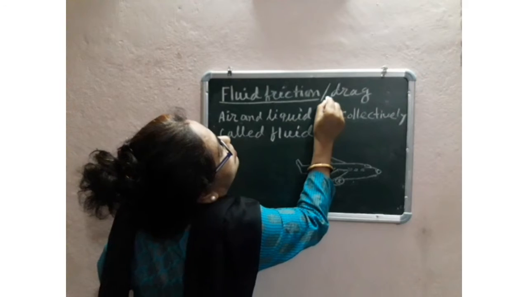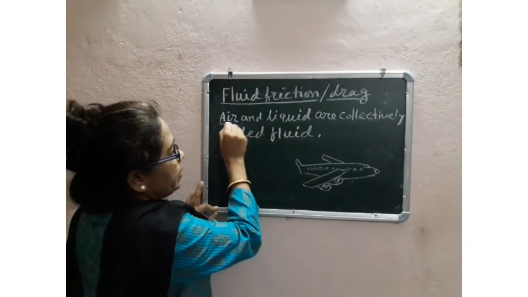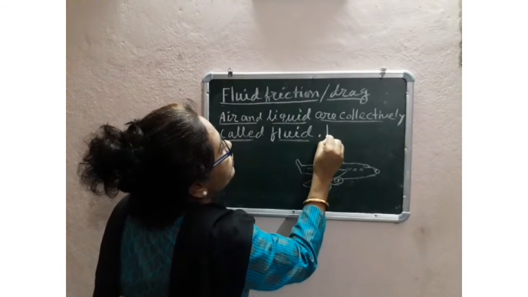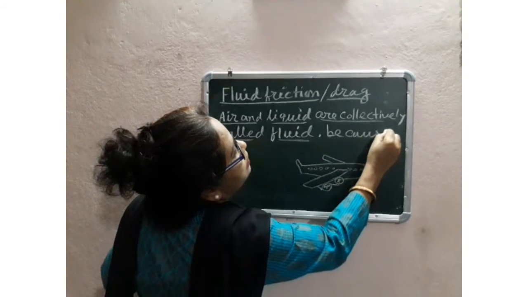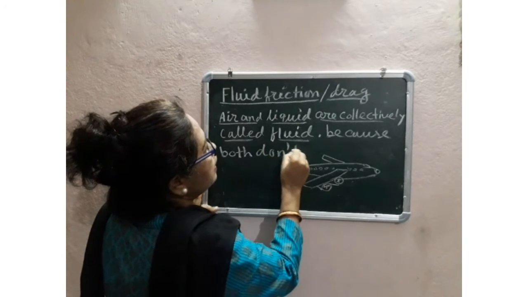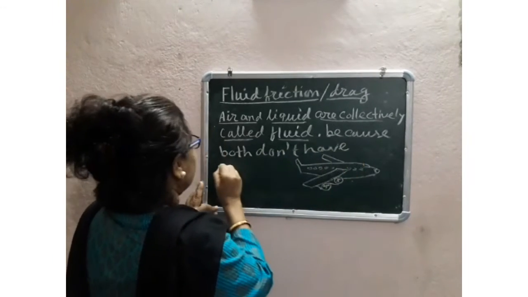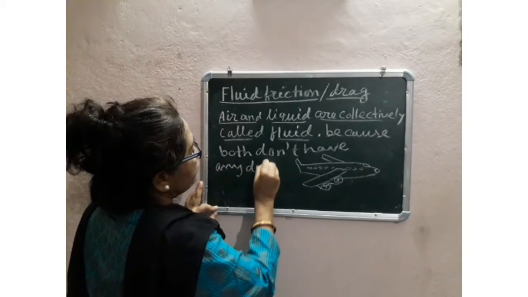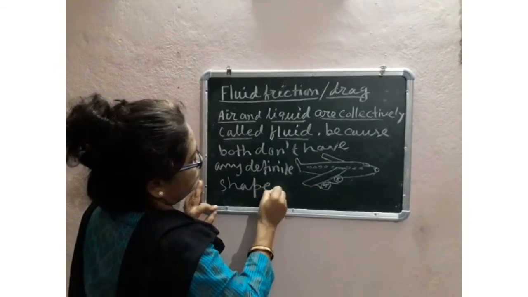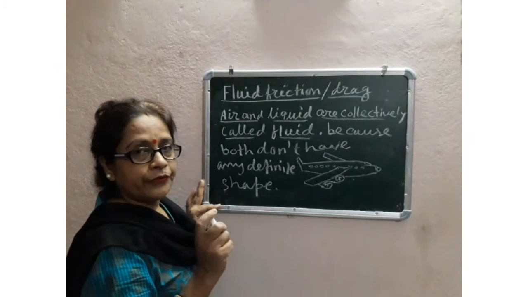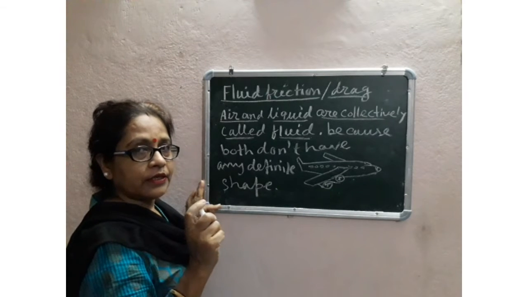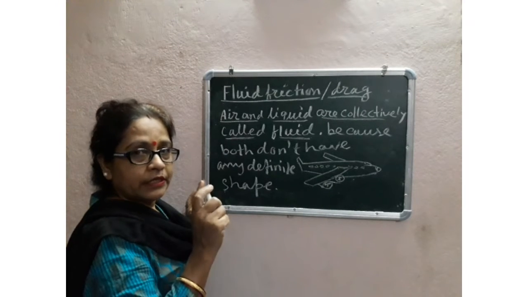Fluid friction or drag. Air and liquid are collectively called fluid because both don't have any definite shape. Air and liquid also oppose the object's motion when the object moves through it.